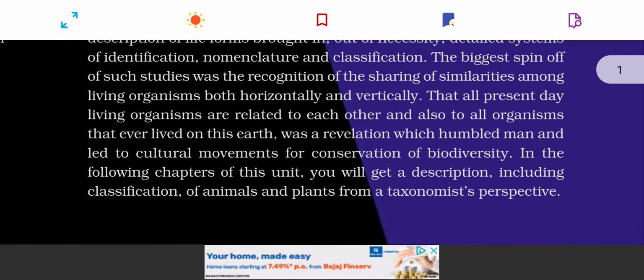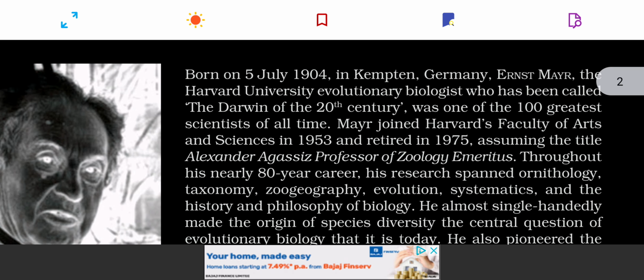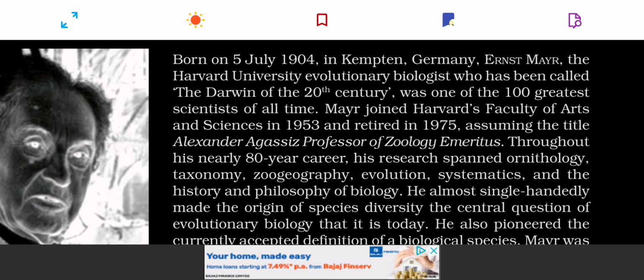Now let's focus on two important things, that is taxonomy. What is taxonomy? Taxonomy is the science of classifying the organisms. When you classify the organisms, it is known as taxonomy. If you are dealing with plants, then it is plant taxonomy. If you are dealing with animals, then it is animal taxonomy.